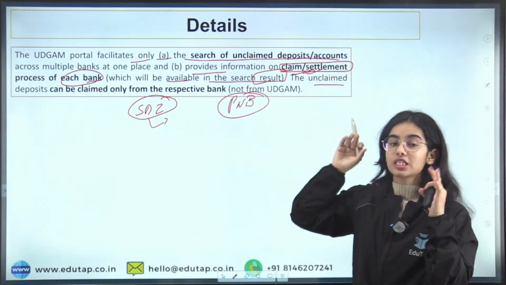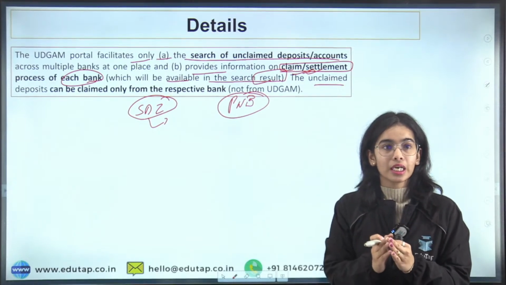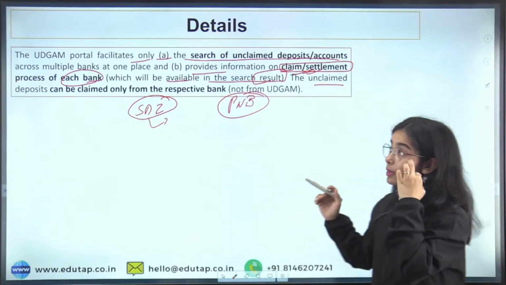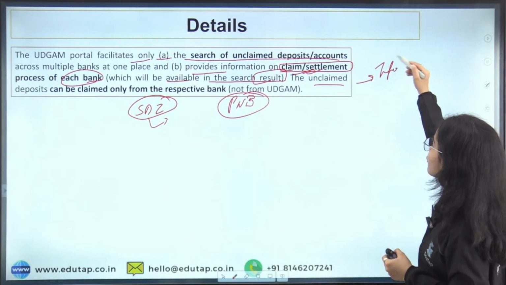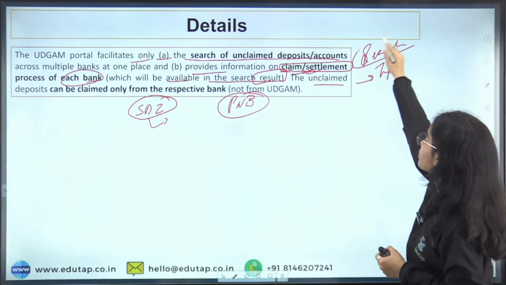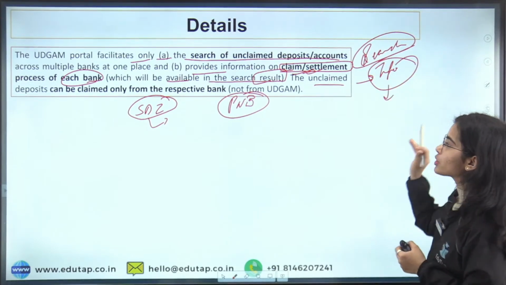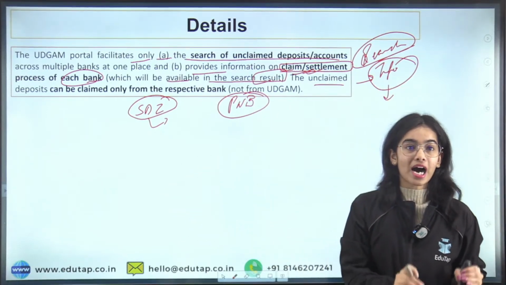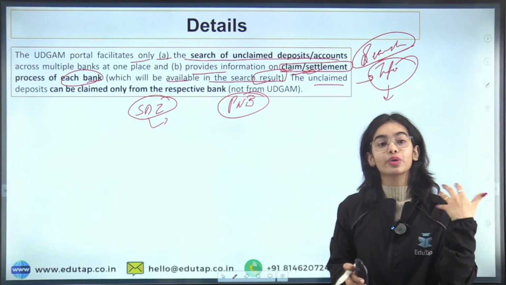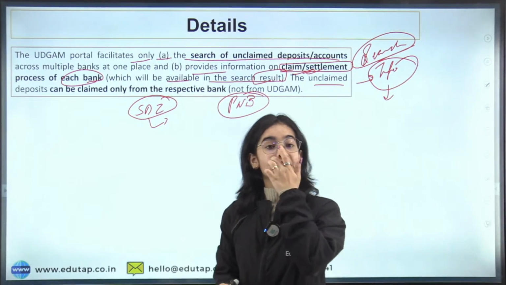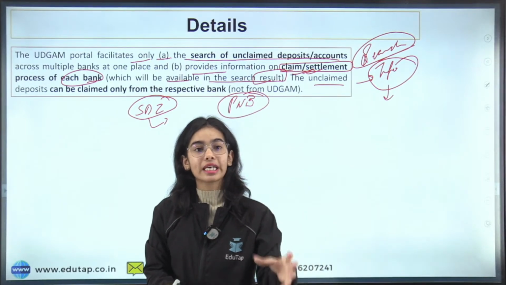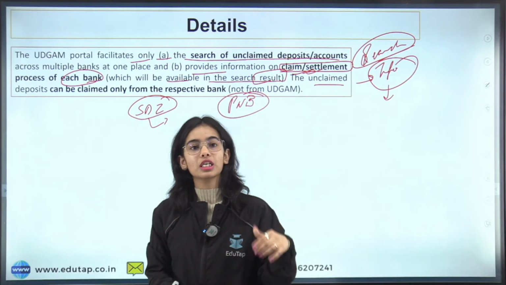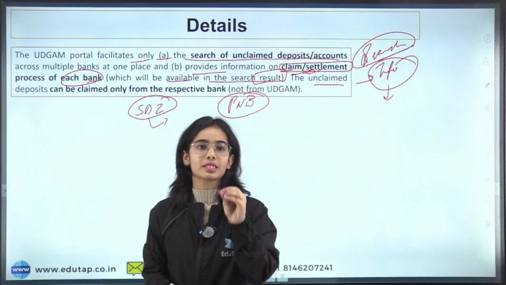Now you have to remember that the Udgam portal does not provide for claiming your unclaimed deposit. It can provide you the information. You can search for your unclaimed deposit and get the information from this Udgam portal. The unclaimed deposits can be claimed only from the respective bank and not from Udgam. It's not like you can claim also through Udgam. No. You can search, you can get the information, but you cannot claim your deposits through the Udgam portal. You can claim your deposits only through the respective bank.